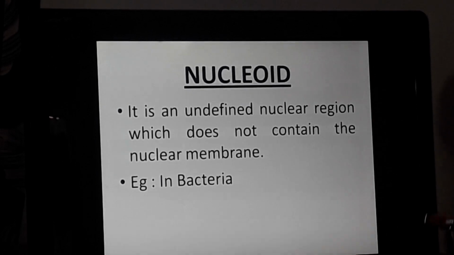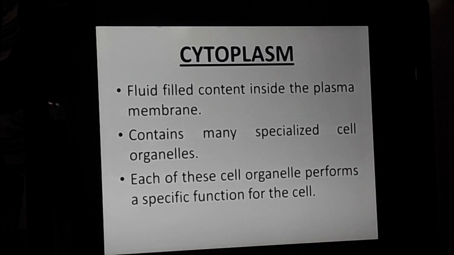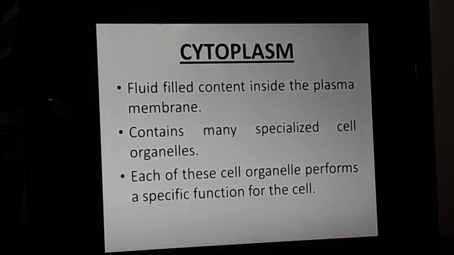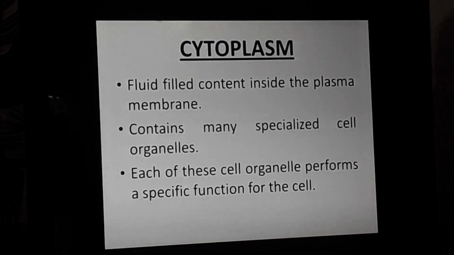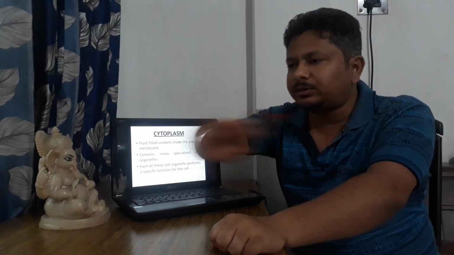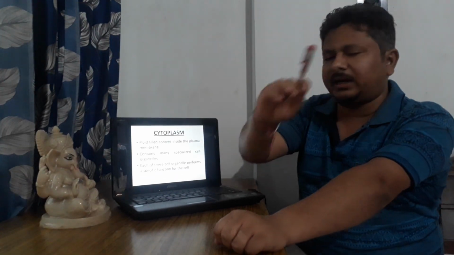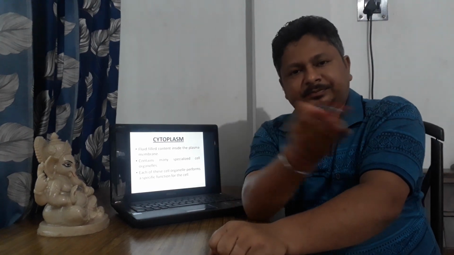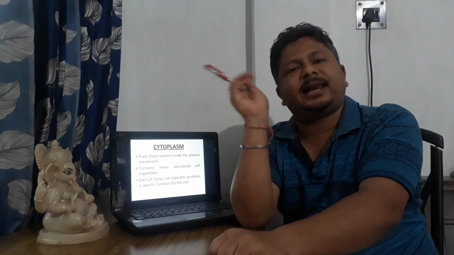We'll go to the next concept now. We'll go to the part called the cytoplasm. Now this cytoplasm is present throughout the cell, in plant cells and in animal cells. The whole cell is covered with the cytoplasm. And the cytoplasm is a semi-liquid type of substance. It floats throughout the cell.